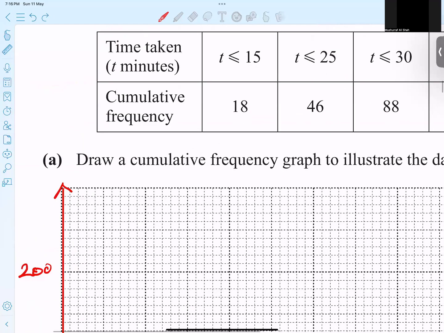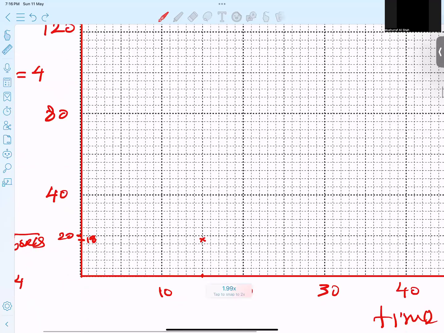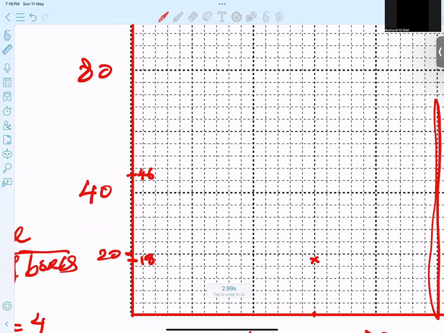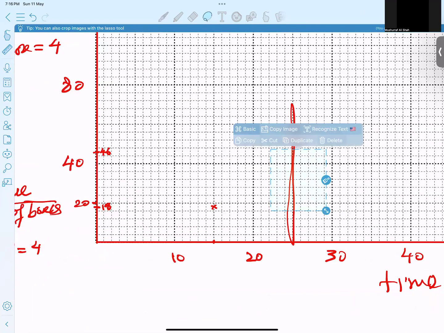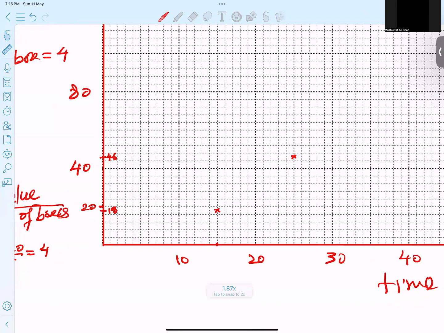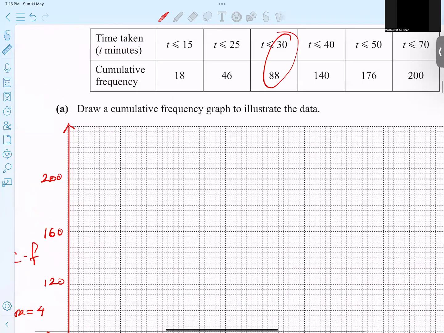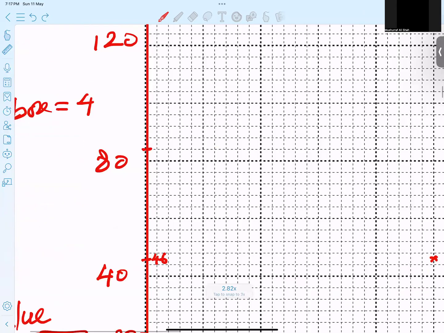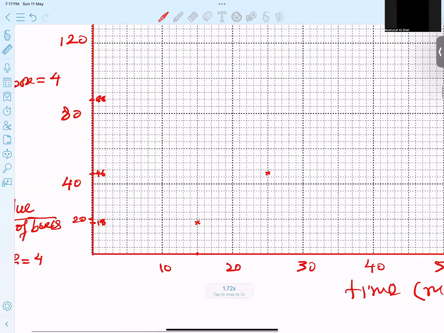Let's talk about the next one: 25, 46. 25 is on this line, and where is 46? This is 44, this is 48, so in the middle of them is 46. So my point comes here. The next point is 30, 88. 30 is from here. Where is 88? This is 84 and 88, so 2 boxes above, we need 88. So be careful about it: 30 and 88.